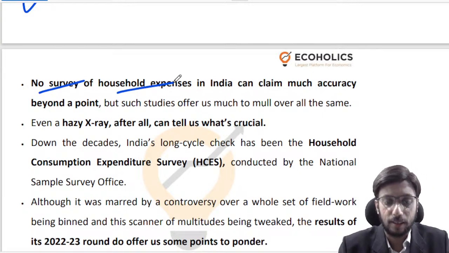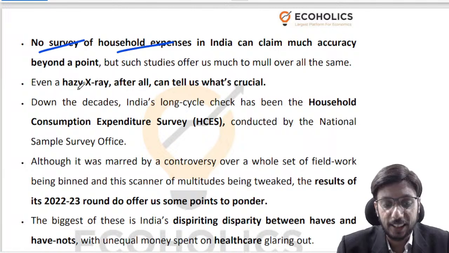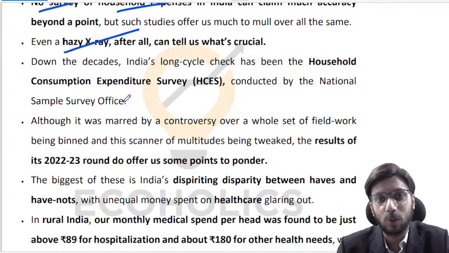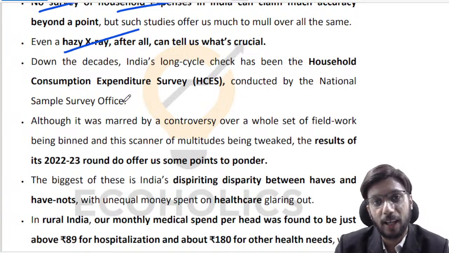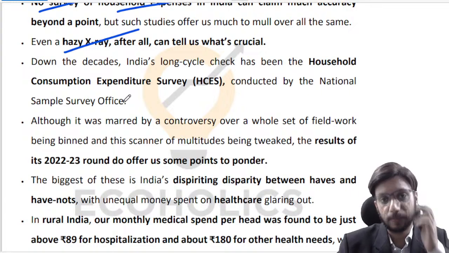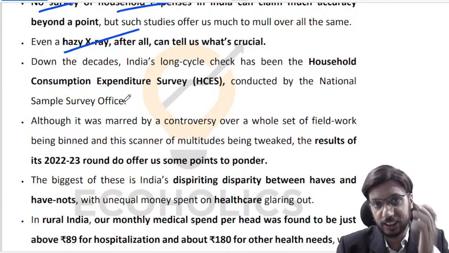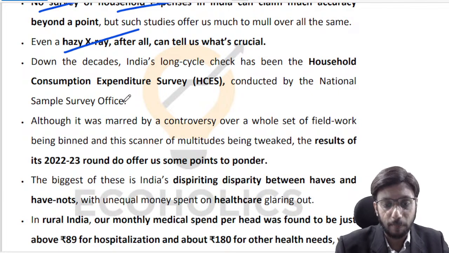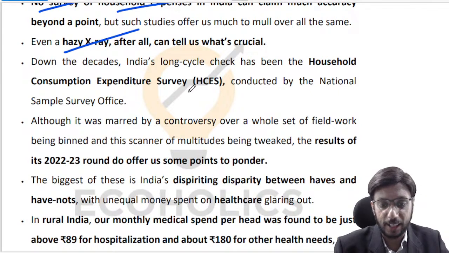But still, they say that a hazy X-ray is better than no X-ray. A bad survey which gives us only an imperfect and incomplete picture of what is happening is still a starting point. That's not a justification for not doing our jobs well, but it's a starting point, and that's what our household consumption expenditure survey is.